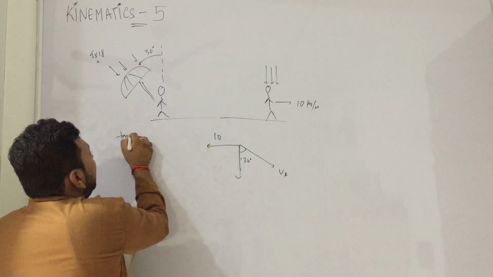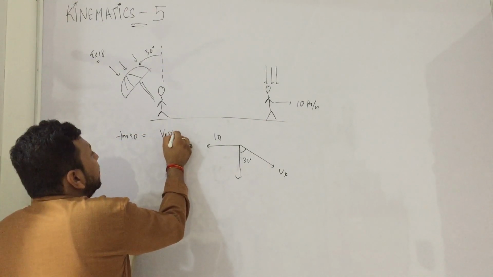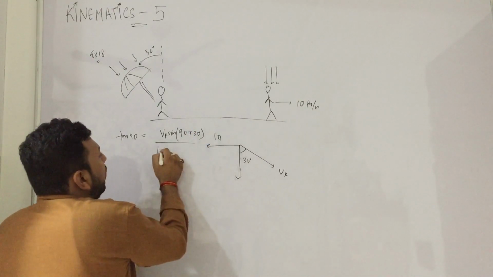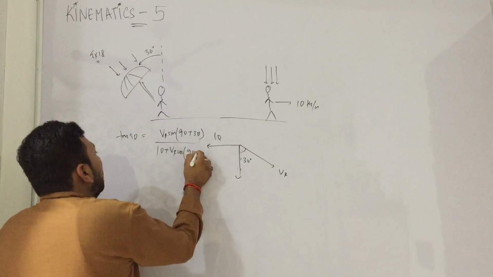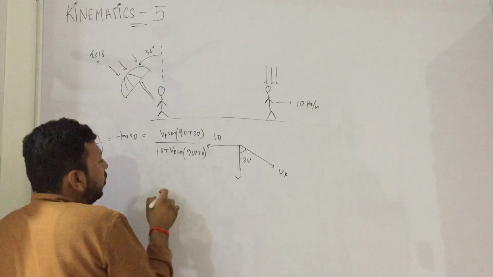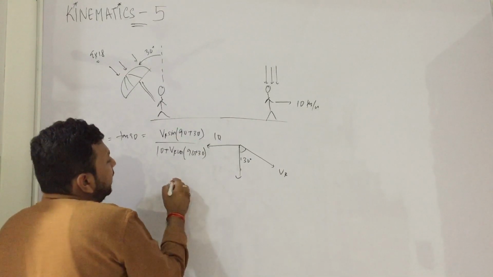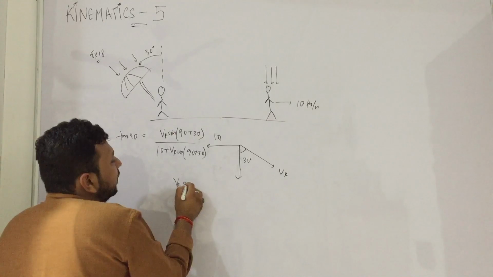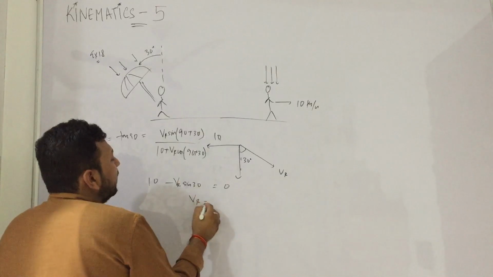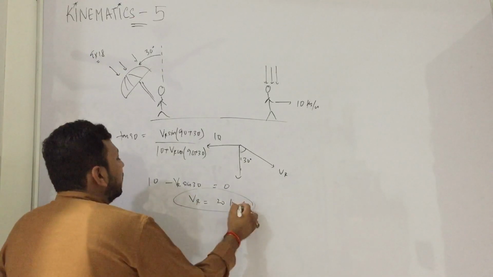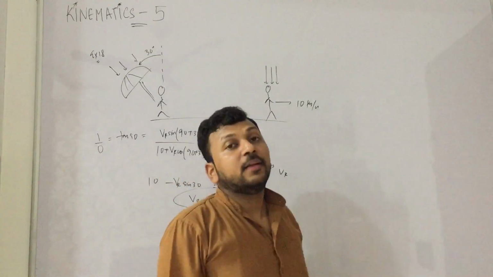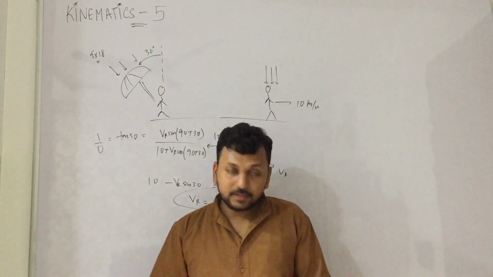We will write tan 90 is equal to B sin theta, the complete angle, upon A plus B cos theta. Tan 90 is 1 by 0, so the denominator will be 0. So VR cos 30 plus theta, that is VR sin theta minus Vm, is equal to 0. VR comes out to be 20 km per hour because sin theta is 1 by 2. So VR is 20, which is the actual velocity of rain, that means with respect to the road. And this is the answer.